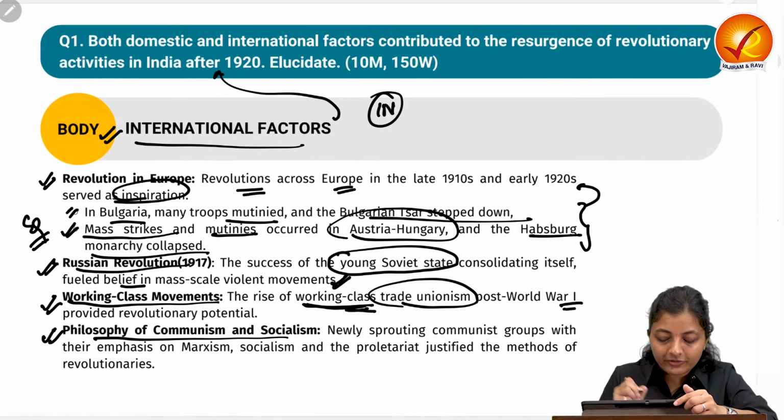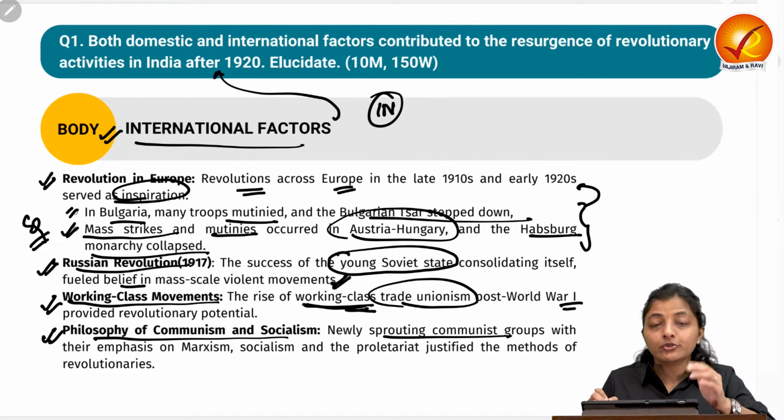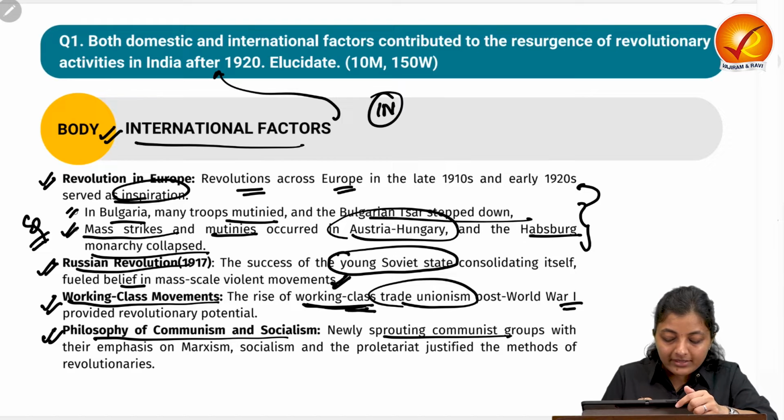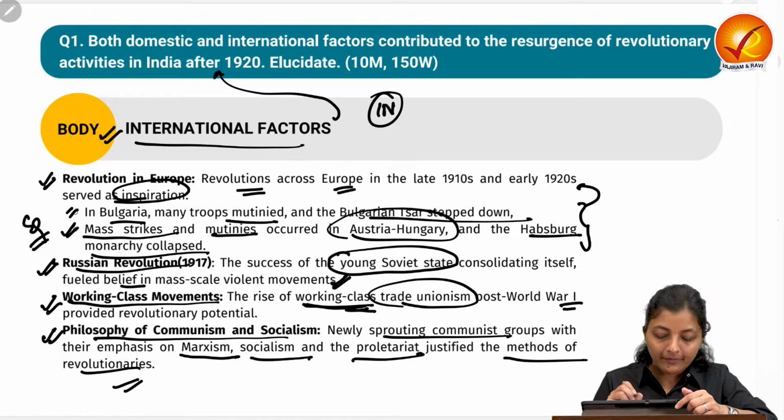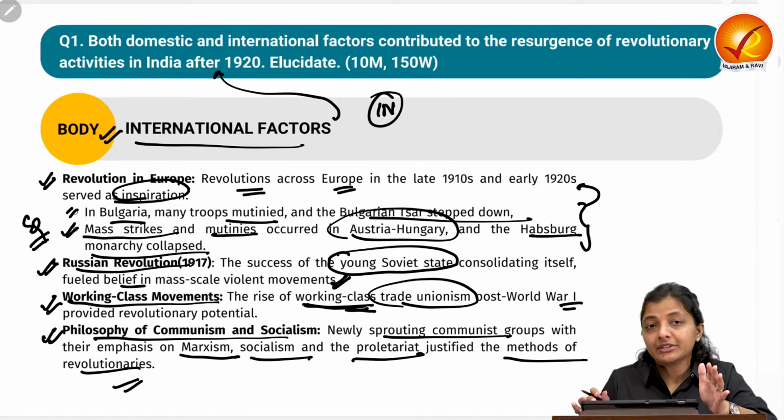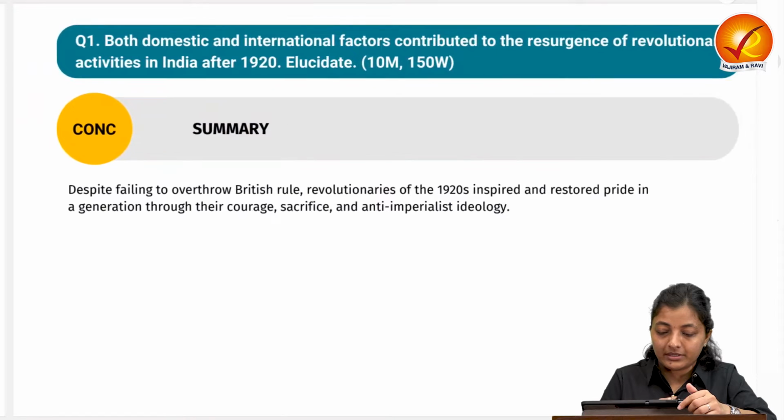Next is the philosophy of communism and socialism. Newly sprouting communist groups were emerging. The emphasis on Marxism, socialism and the proletariat justified the methods of the revolutionaries. Okay, so this way you can write the international factors in the main body part.